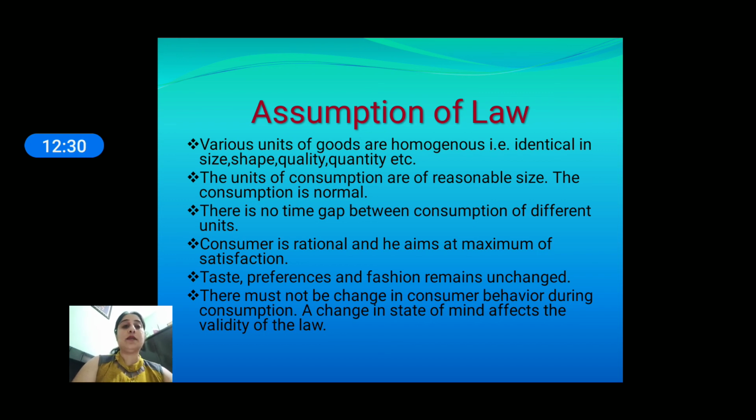Next, there is no time gap between consumption of the different units. The consumption should be continuous without any time gap. Next, the consumer is rational. He aims at maximum satisfaction. It is assumed that the consumer is a rational person, and being rational, he spends his entire income on different goods in a way that he can get the maximum level of satisfaction. Next, taste, preference and fashion remain unchanged. There will be no change in taste, preference and fashion again and again. Next, there must not be a change in consumer behavior during consumption. A change in state of mind affects the validity of the law.